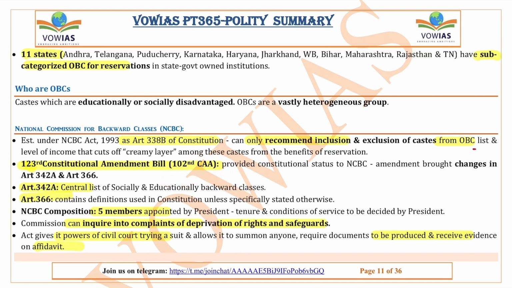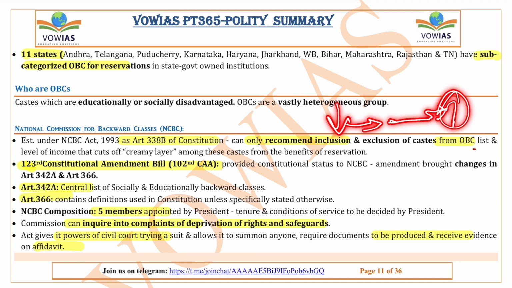If you see the composition of NCBC, it has 5 members who are appointed by the President, and all the other service conditions are determined by the President himself. So it will have a chairman and 5 members, okay, 5 members including the chairman. So what is the main task or main job of this NCBC? First, it has to recommend the inclusion and exclusion of castes from the OBC section.